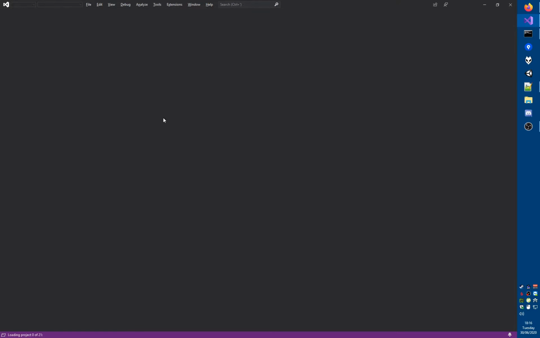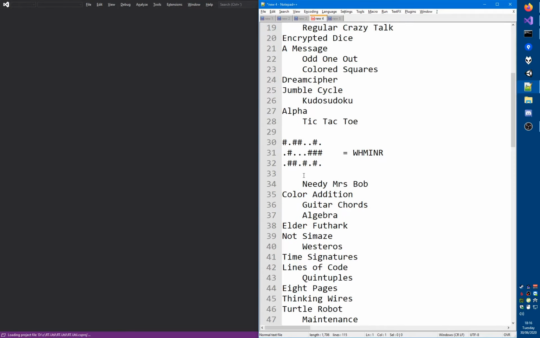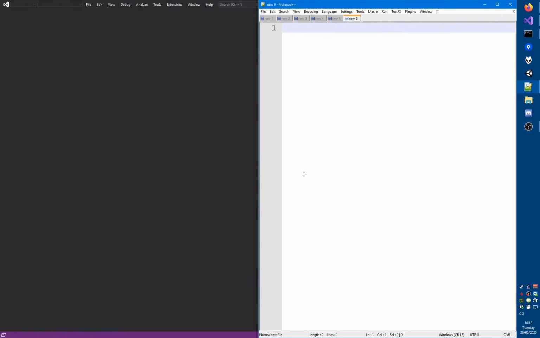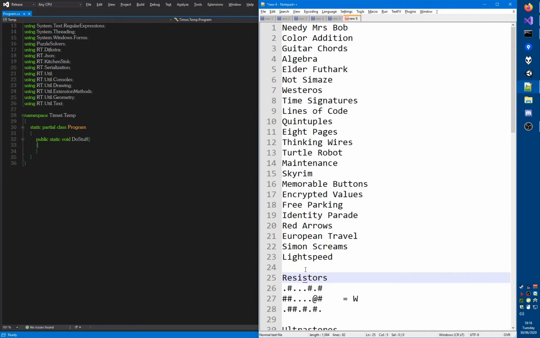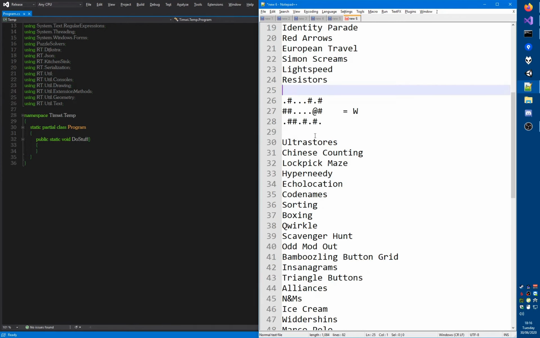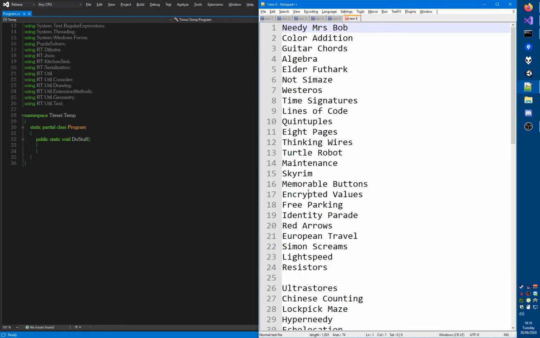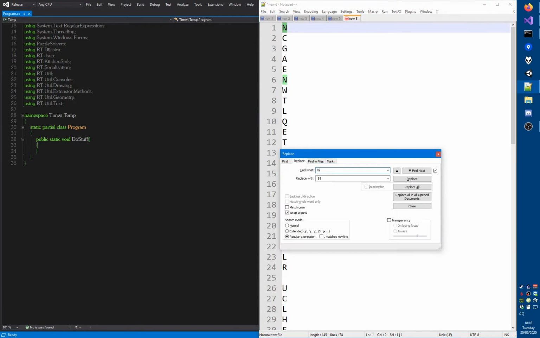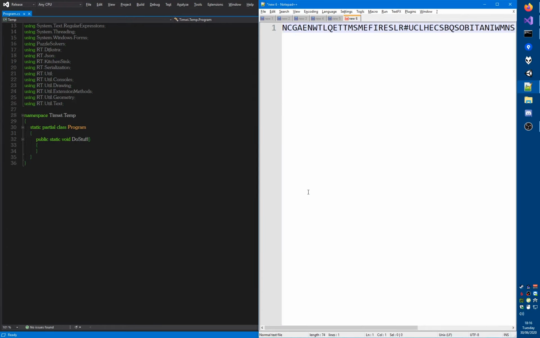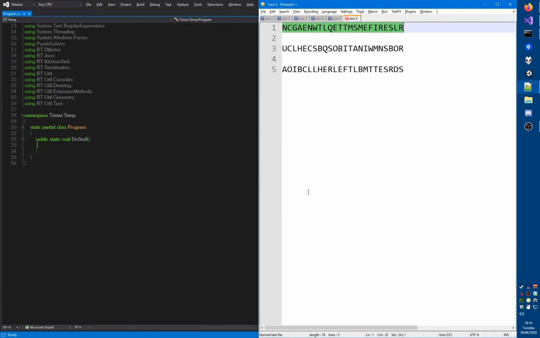So, let's actually just, well, first of all, let me obtain the other grids. So, let's first unindent everything. Why is resistors like this? But it was the last one in the group, so that's fine, I guess. And then we have all of this. Alright, let's do this. Let's remove everything but the first letter. Let's do something like this, and then remove all the spaces. And now do this, and now we have these groups.